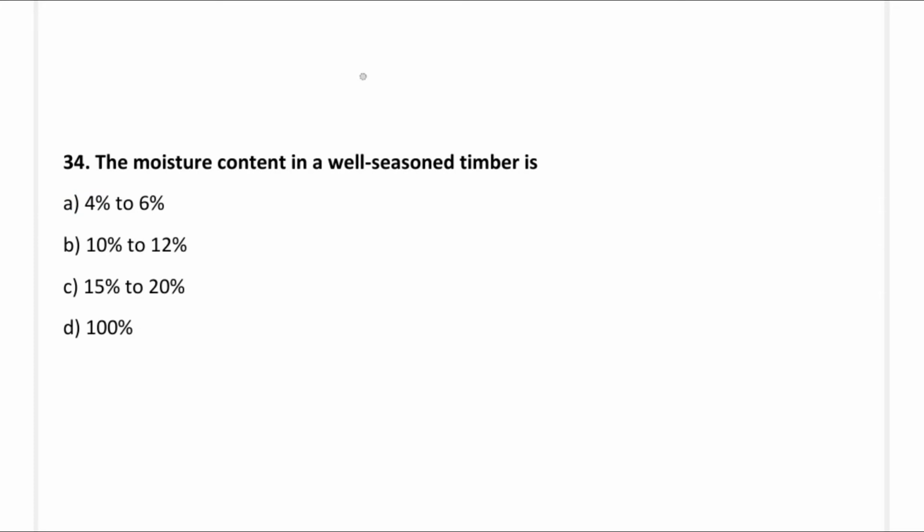So next question, the moisture content in well seasoned timber is: option A, 4% to 6%; option B, 10% to 12%; option C, 15% to 20%; option D, 100%. So the correct answer is option B, 10 to 12%.